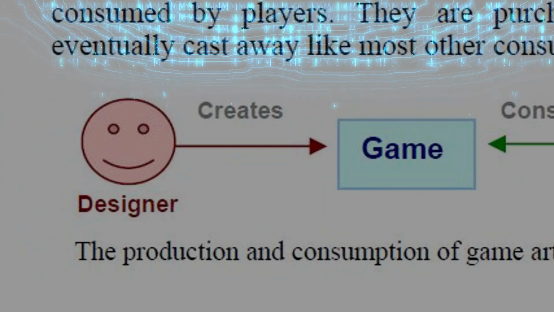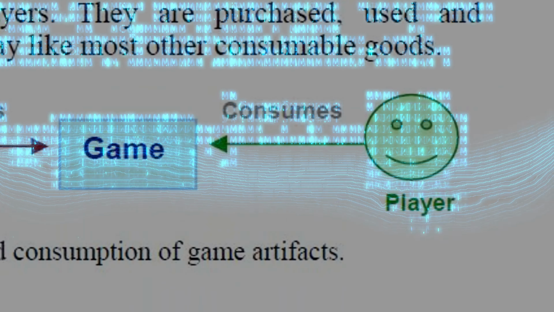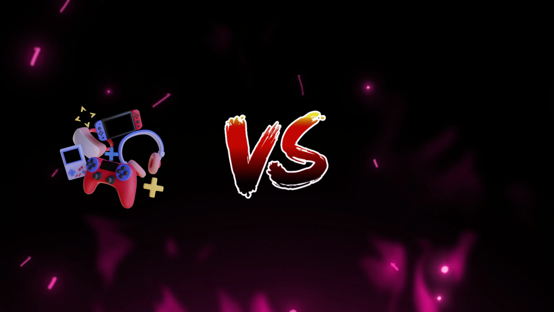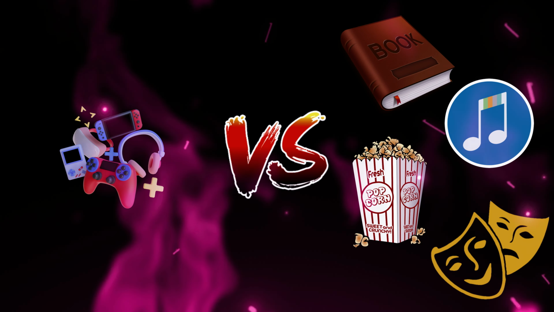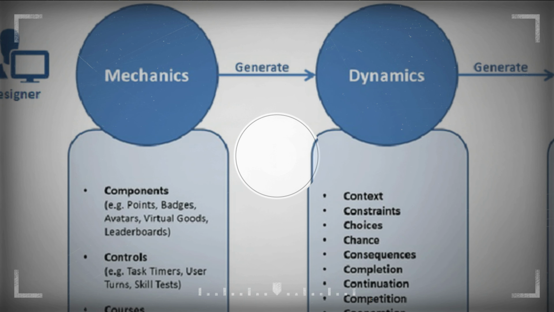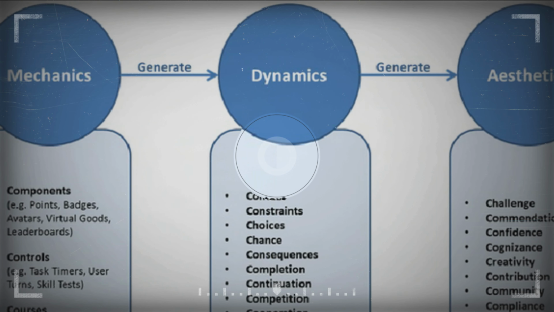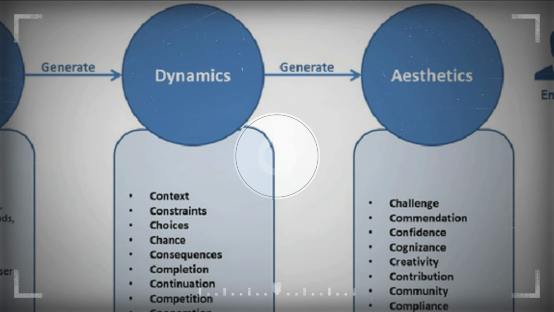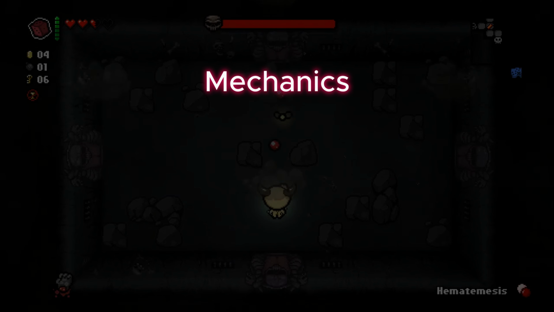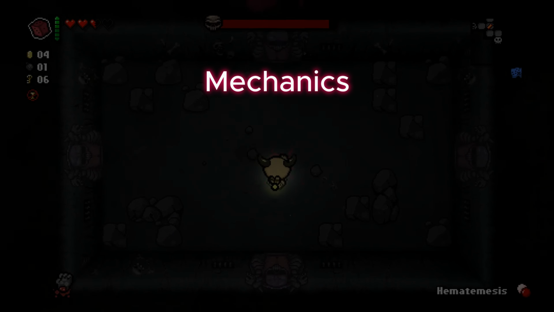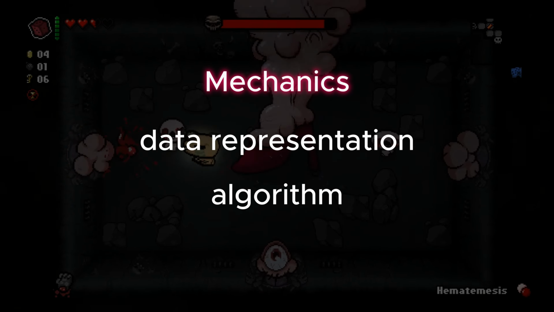To understand the MDA framework, we first need to look at games. Games are created by designers and consumed by players. The difference between games and other entertainment products, such as books, music, movies, and plays, is that their consumption is relatively unpredictable. The MDA framework formalized the conception of games by breaking them into their distinct components and establishing their design counterparts. Mechanics describes the particular components of the game at the level of data representation and algorithms.